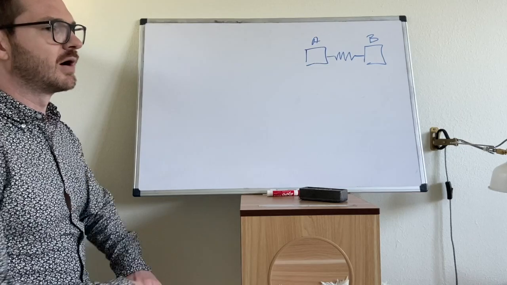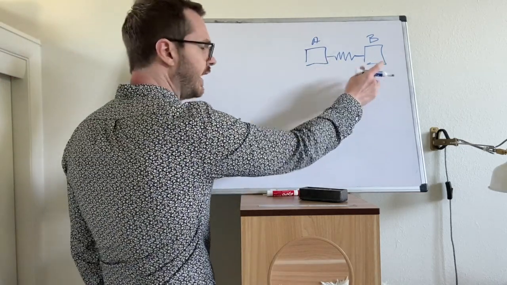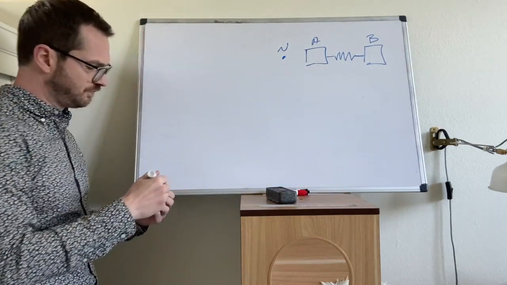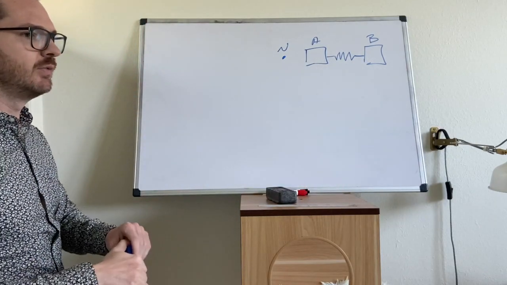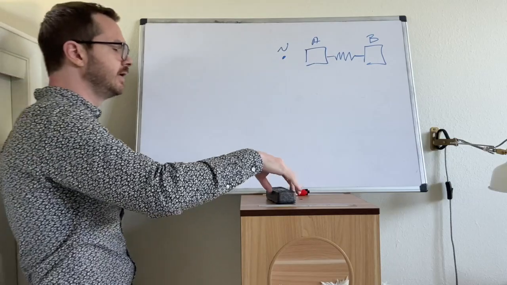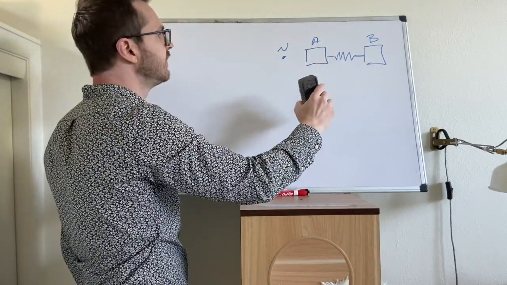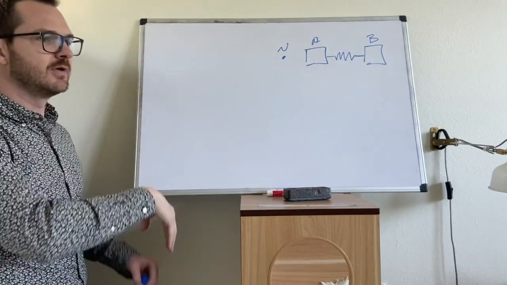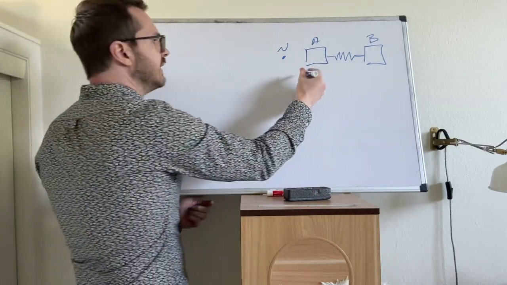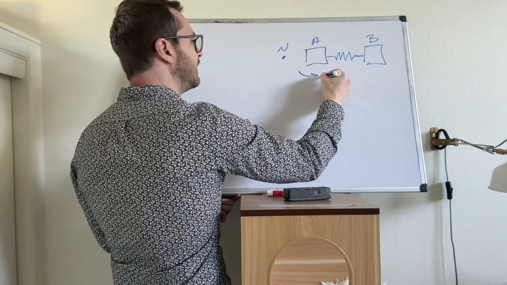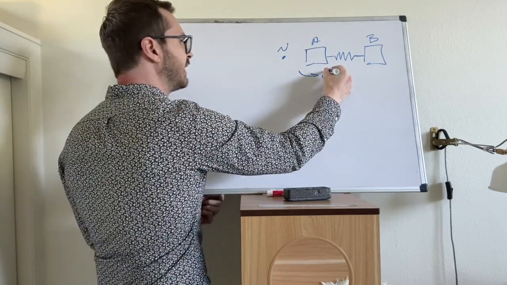Let's do the write-up for the problem. Here are our two bodies, A and B. We know that we need some point N. How complicated do we want to make this? We know that in reality, this slinky could be spinning all over the place. We're going to keep it to the planar problem. Let's say that the system is rotating, and I'm just going to write it as a theta dot on the diagram.